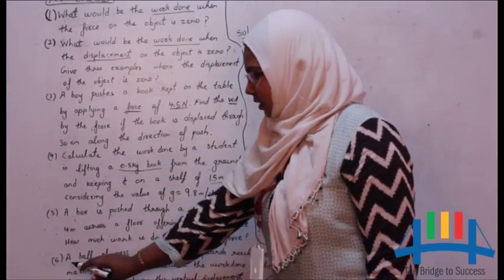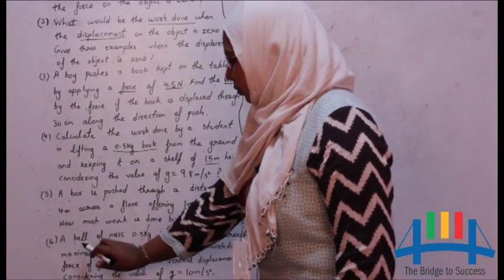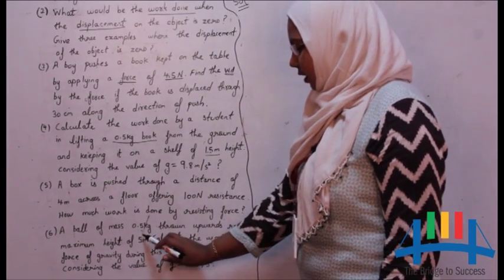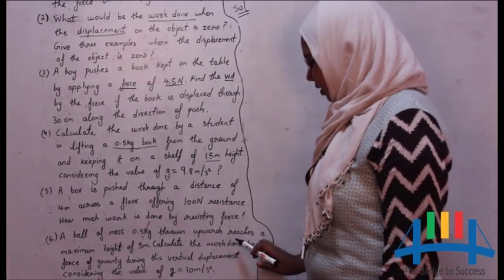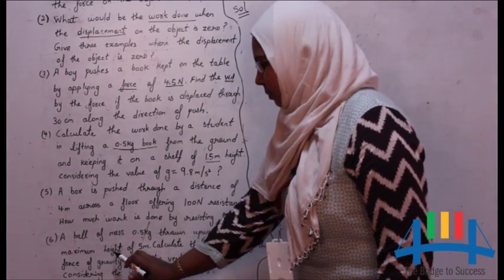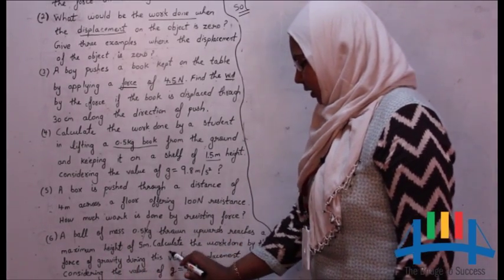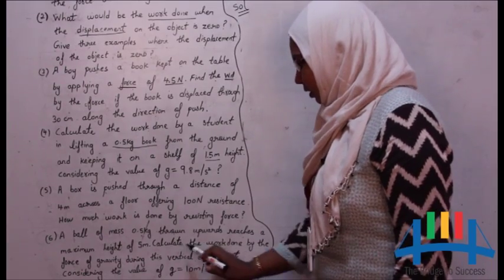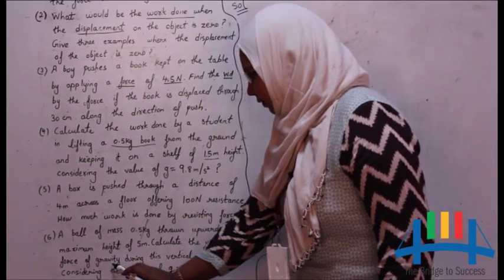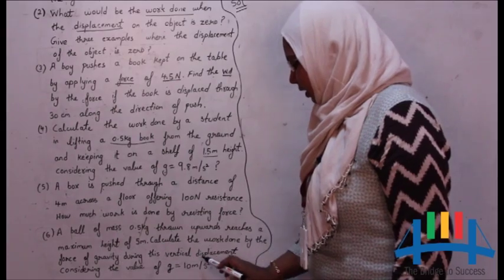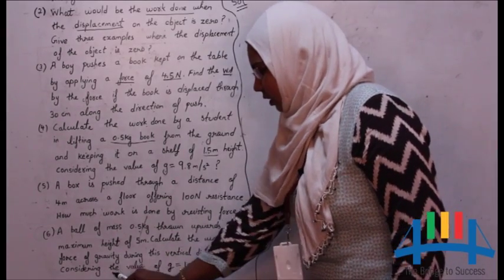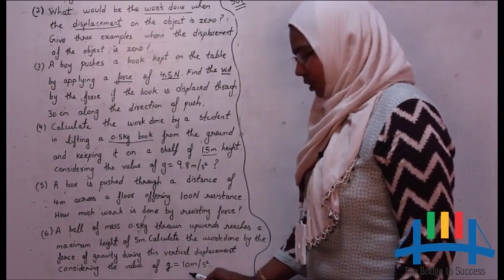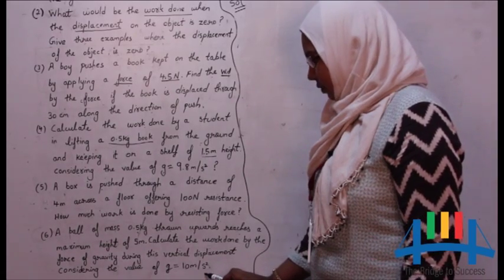So let us solve the sixth numerical. A ball of mass 0.5 kg is thrown upwards and reaches a maximum height of 5 meter. Calculate the work done by the force of gravity during this vertical displacement, considering the value of g as 10 meter per second square.